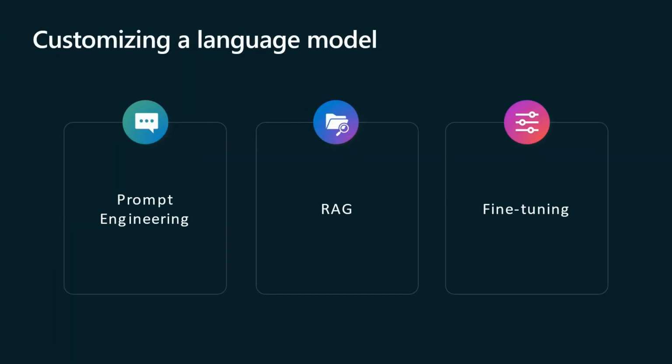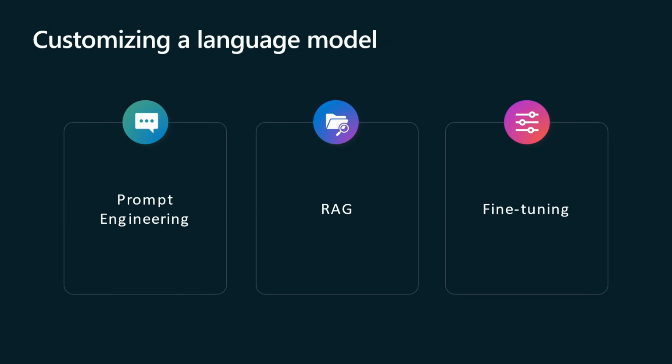So the true power of SLMs lies in their ability to be customized for a specific task and domain. There are three primary methods: prompt engineering, RAG, which stands for Retrieval Augmented Generation, and fine-tuning. So prompt engineering involves crafting a specific input prompt that guides the model towards generating a desired output.